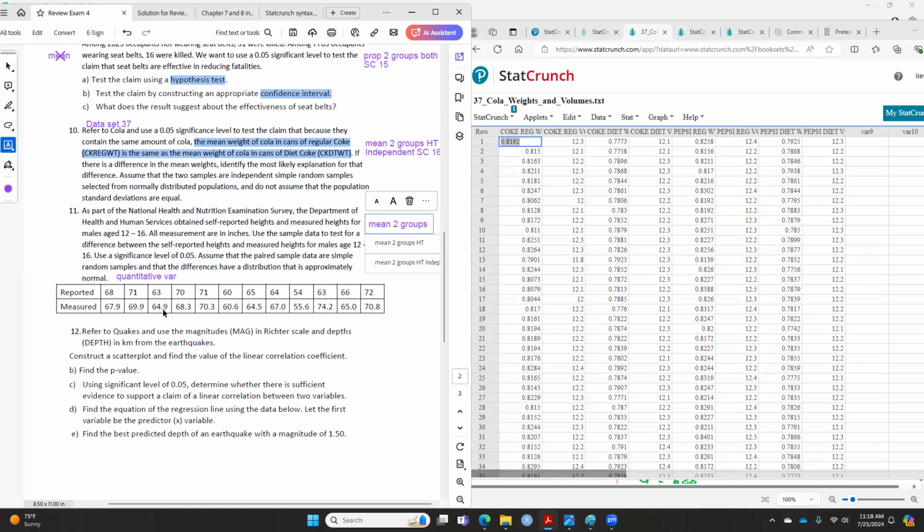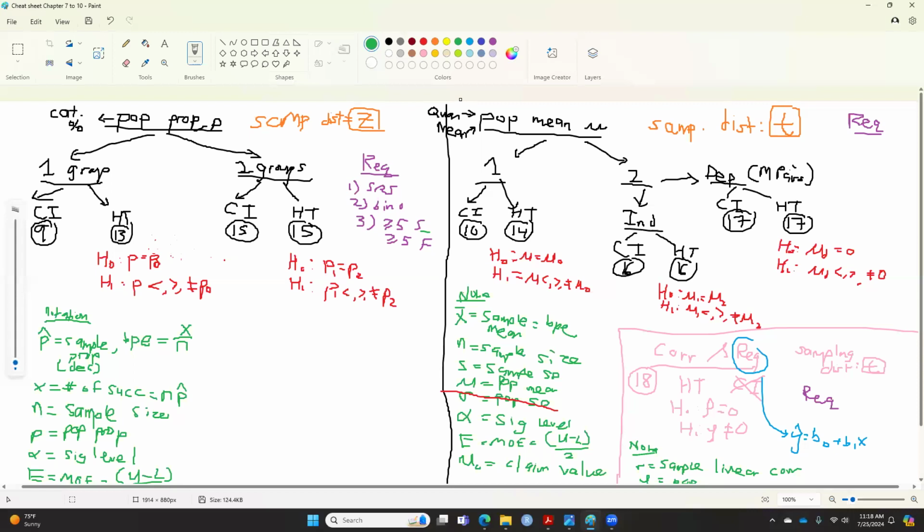This question wants us to do hypothesis testing because the question wants us to do the test here. They don't ask us to find the difference. But because we have two groups in this case, for the mean, we have to branch out: is this independent or dependent?